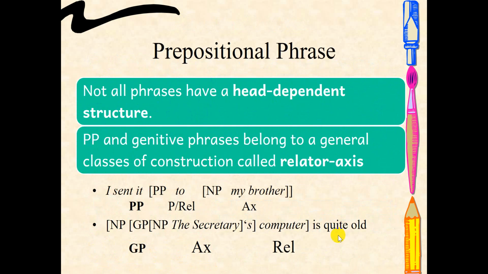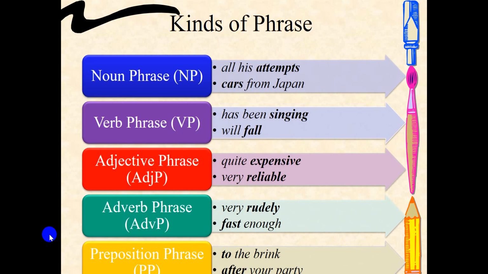The relationship of the phrase itself, mostly it is a head-dependent structure. For example, cars from Japan. Which car? From Japan. So from Japan modifies cars. And then, for example, very rudely. How rudely? Very rudely. So very modifies rudely.